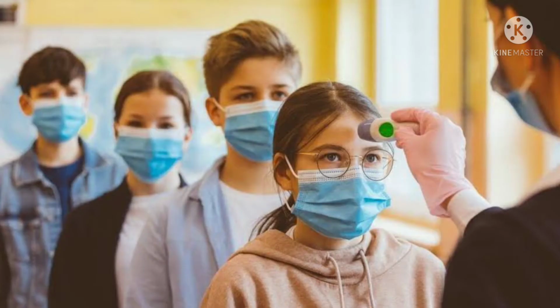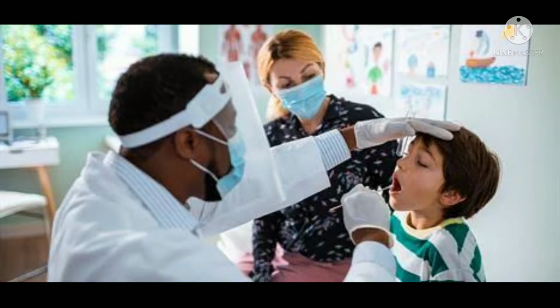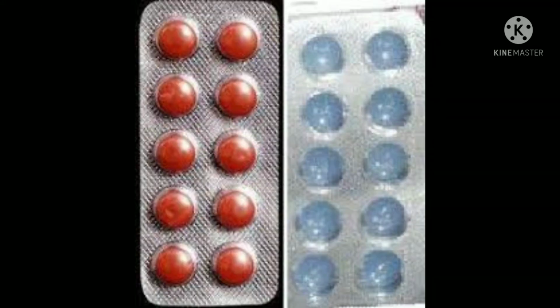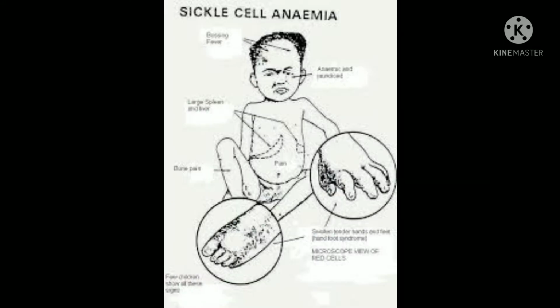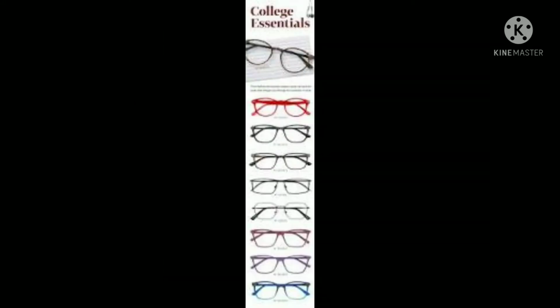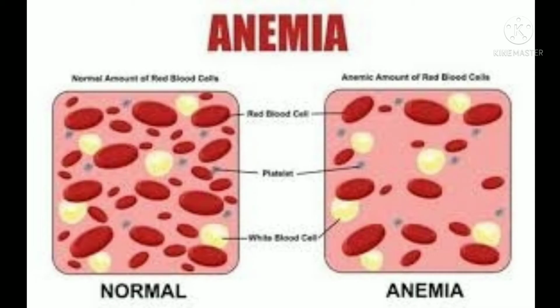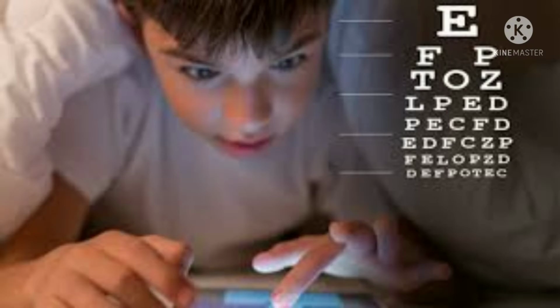They test eyes and observe tongue, nails, skin, etc. to identify health problems. They provide iron tablets for anemic students and spectacles for students with vision problems. What are the reasons for anemia? Why do students get vision problems?